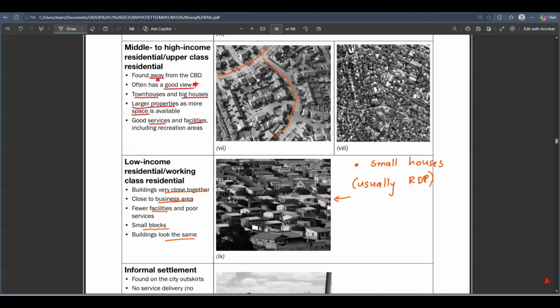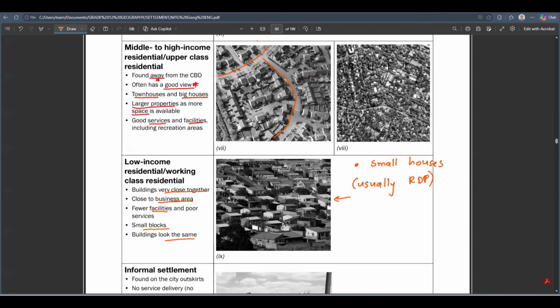In the low-income residential area, sometimes people don't pay the water bill, so they get their water cut off by the municipality. If they don't pay the electricity bill, the municipality comes and cuts off their electricity supply.